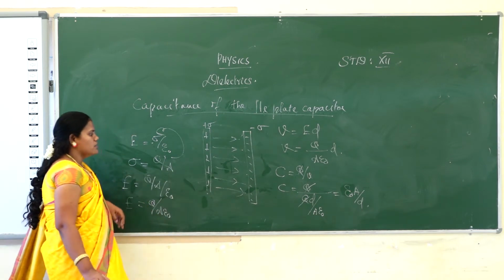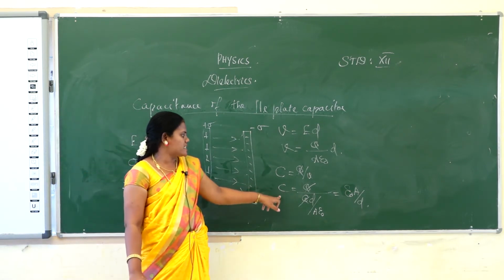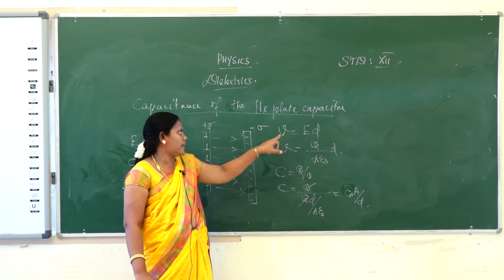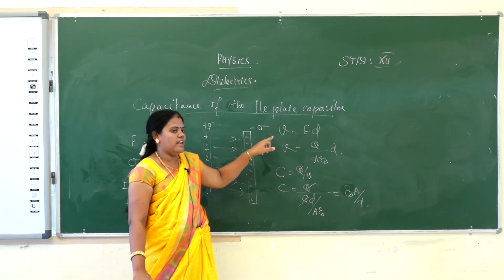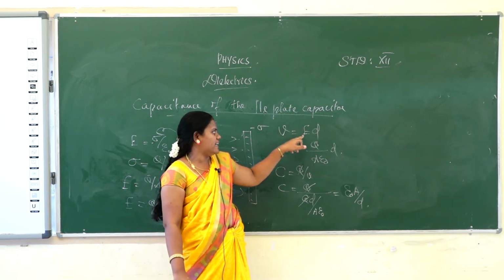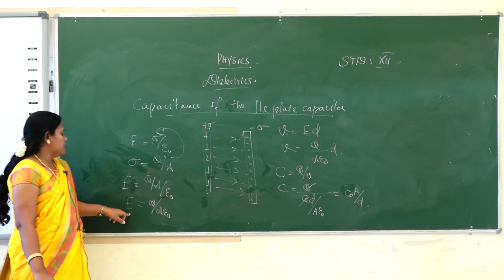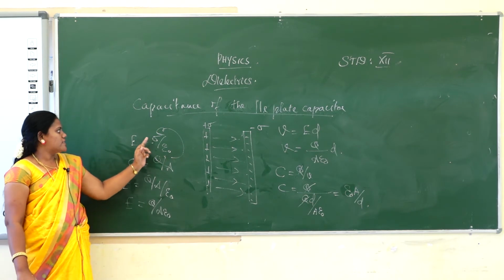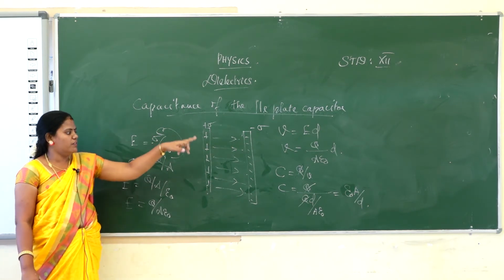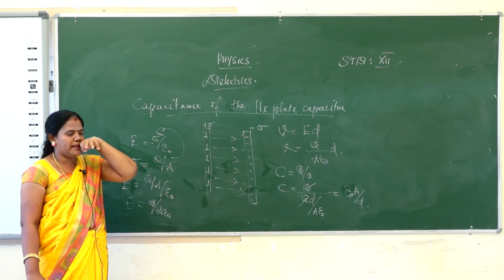How have we calculated it? We need the capacitance. What is the formula for capacitance? Q by V. So we want V. First we will calculate E, because the potential difference V is equal to E into D. So you must first know the electric field, which is sigma by epsilon naught. So you should first know sigma. After that we will calculate the capacitance of the parallel plate capacitor.